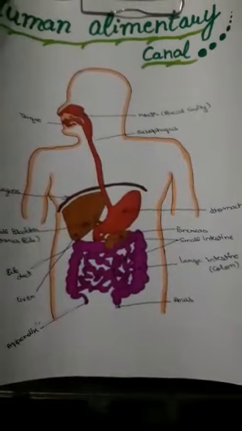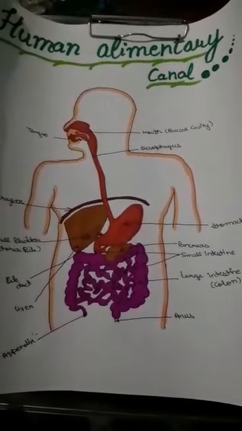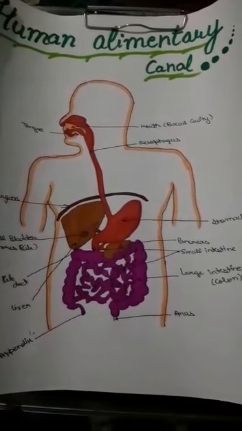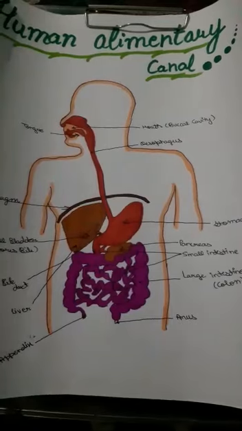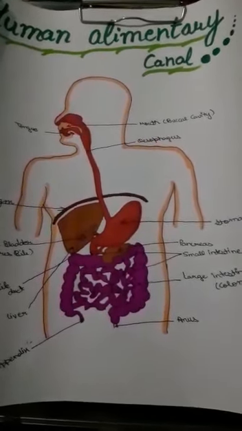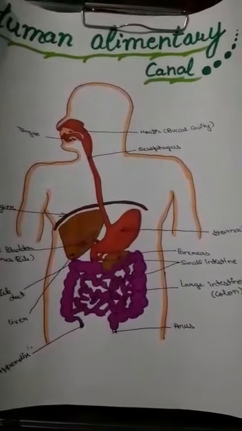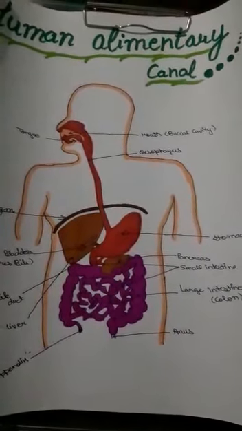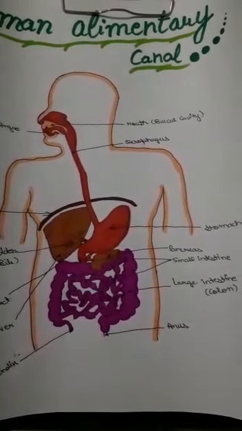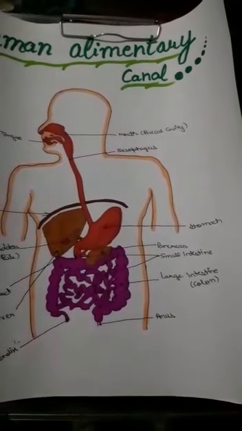Rectum. The rectum can be considered to be the last part of the large intestine, in which the feces is stored temporarily before being passed into the anal canal. It is about 15 cm in length and is divided into two parts, namely the rectum proper and the anal canal.